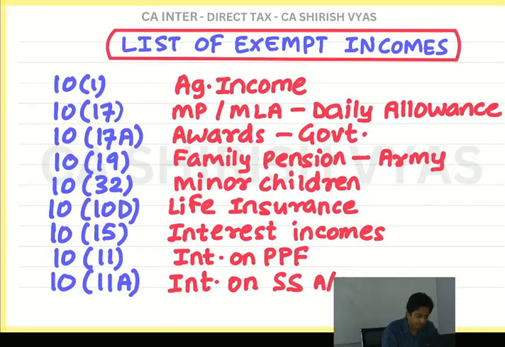Okay. Then family pension. You know, you watch movies, many times in the movies they show that some newly wedded couple, newly married couple, and suddenly immediately after the marriage, next day, the husband has to go to army on border. Imagine some filmy situation, a couple in love got married, and the moment they got married, suddenly the husband got a call from army. So husband got shifted to border, okay, and suddenly the news comes he died. There was a war in border, he died. And that young girl became widow.